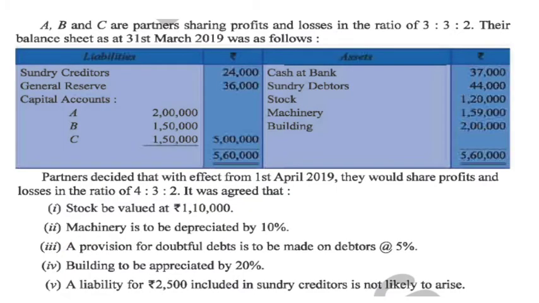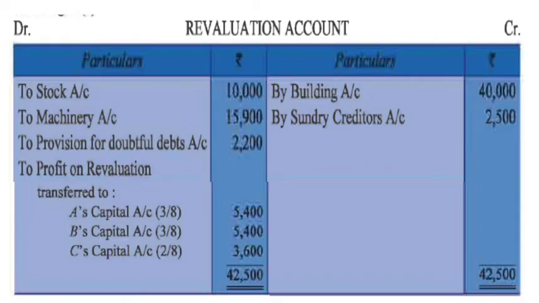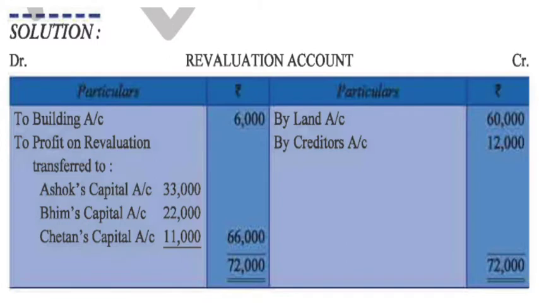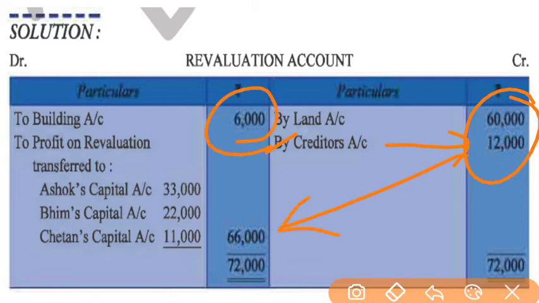Next, creditors of 12,000 were not likely to be claimed and hence be written off. Now 12,000 creditors are not likely to be claimed, they will not claim, so we have to write them off. It means it will be considered as profit of the firm, because the creditors will not take 12,000 from us. So we will credit creditors, total 12,000. Now we will add this amount, subtract from this amount, and we will have our balance.